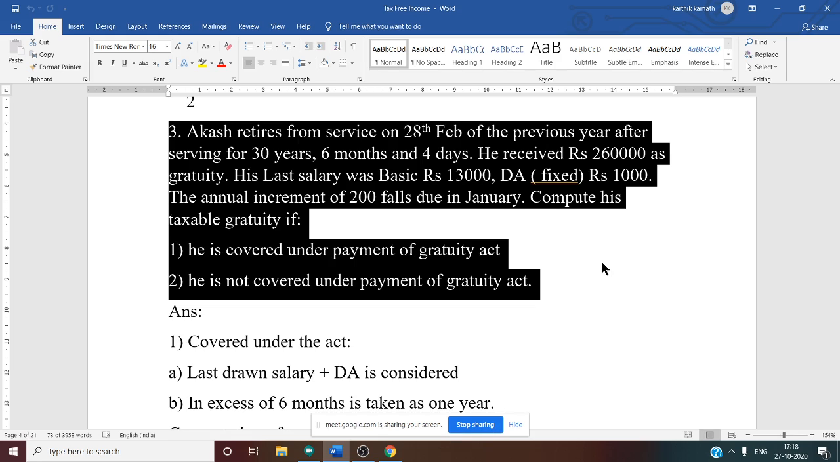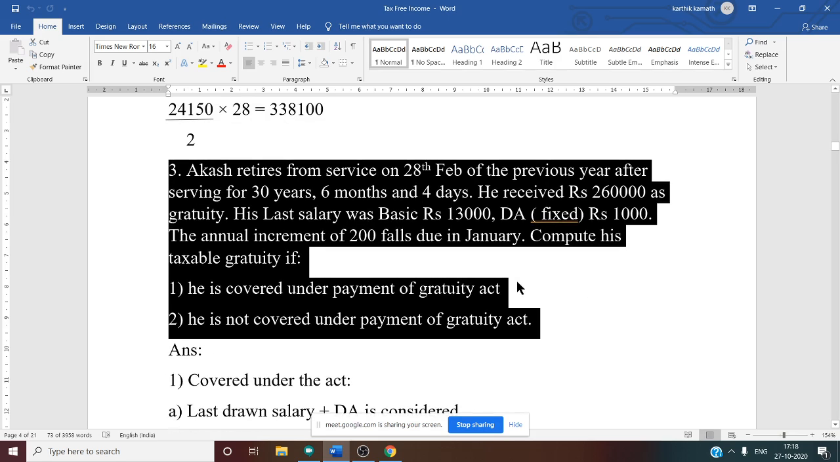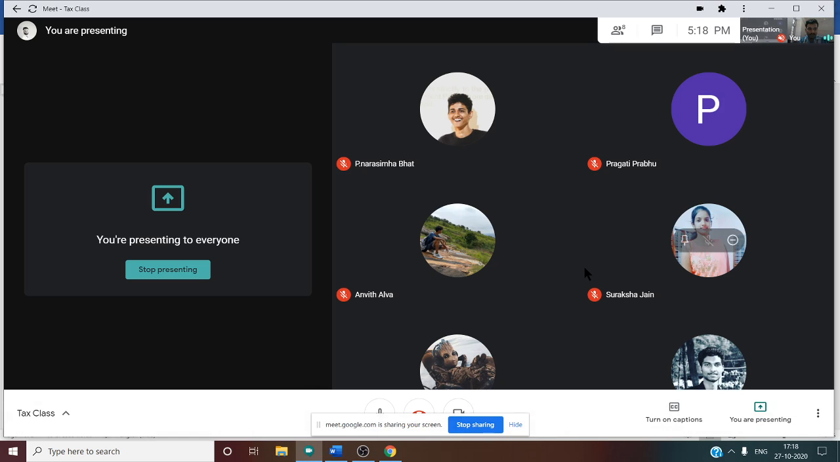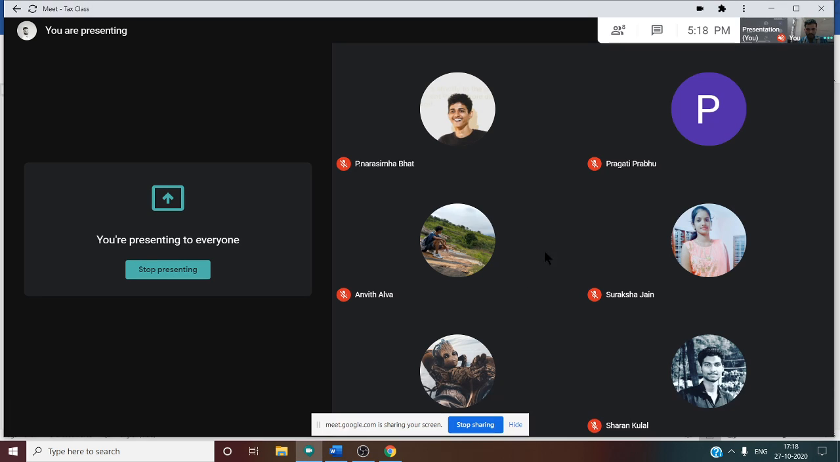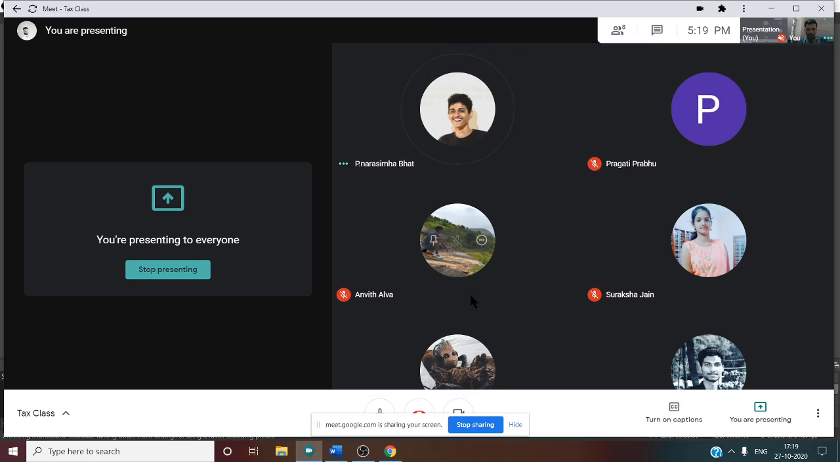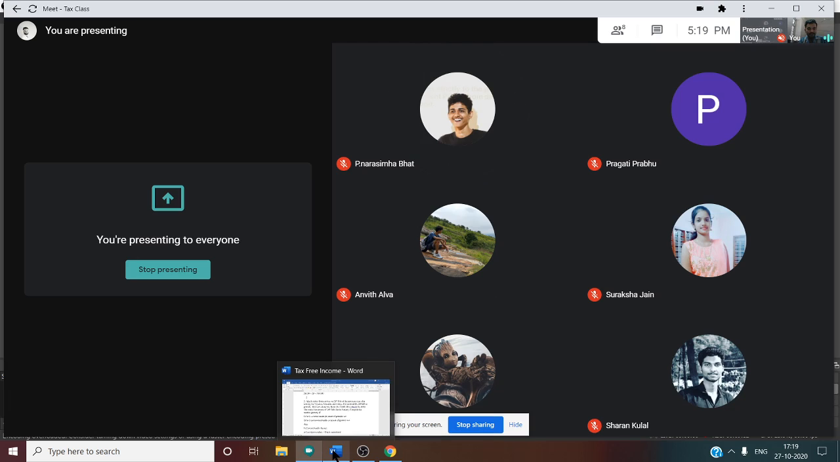Second one, he is not covered under the Payment of Gratuity Act. So in this problem, if you see carefully, what is the month of retirement? That is February 28. Can you tell me whether the February month is included for gratuity calculation? He retired in the month of February. That means is the February month included? No, it is not included. So excluding February, we need to see the previous month.